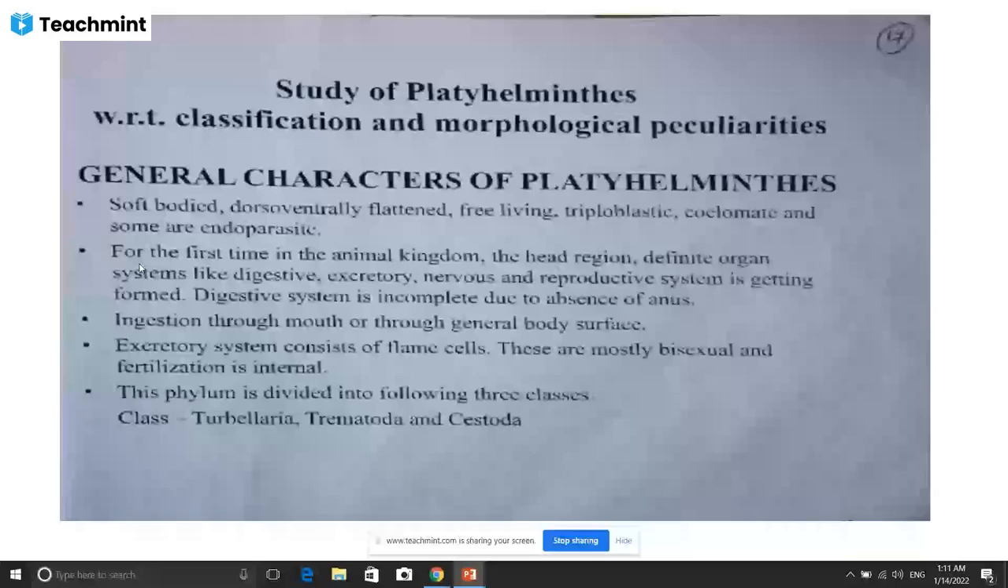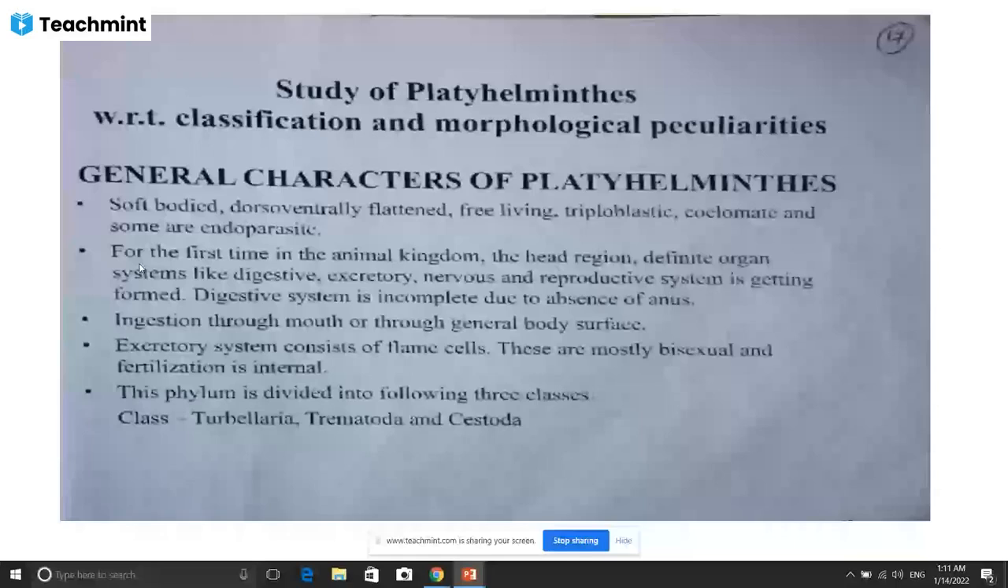Now, ingestion through mouth or through general body surface means intake of food. Food they take inside the digestive system through mouth or general body surface. In addition to that, the excretory system consists of flame cells. I mentioned previously, in some animals, especially in the invertebrates, there is a specific excretory organ, and one of the excretory organs found in the case of the Platyhelminthes is called a flame cell. Flame cell is an excretory organ in case of Platyhelminthes.